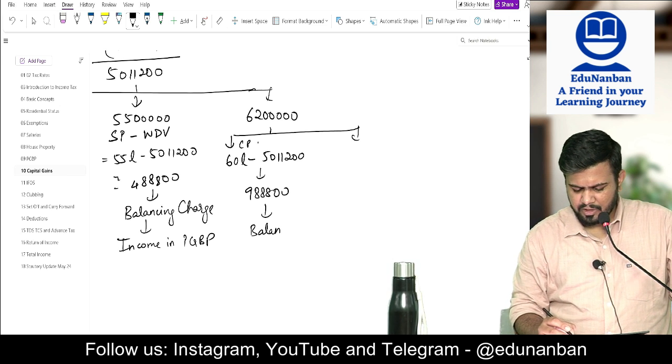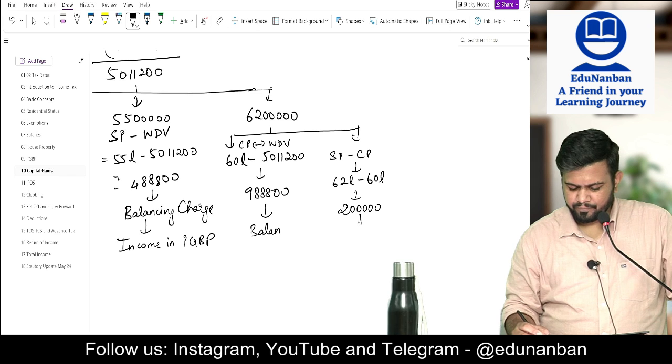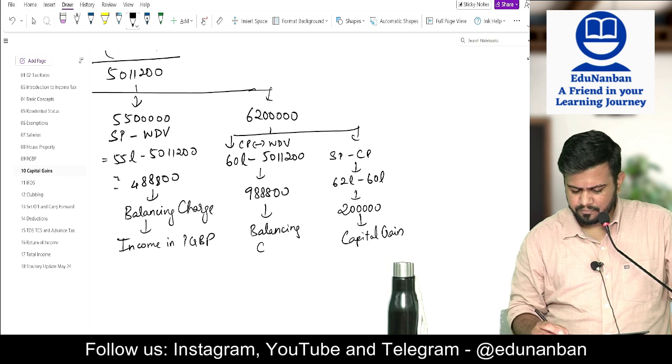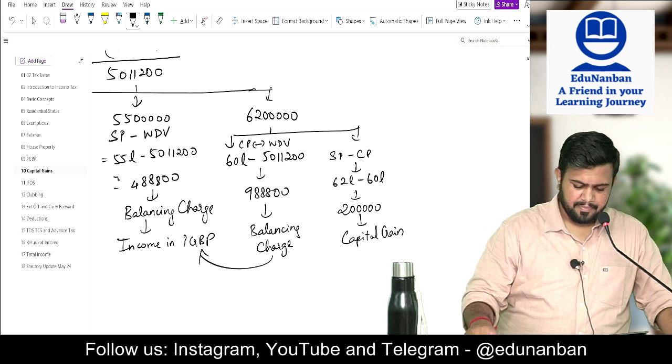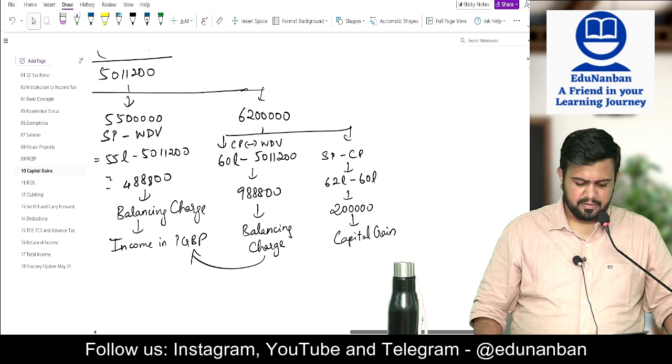This is cost price minus WDV, and selling price minus cost price is equal to 62 lakhs minus 60 lakhs, which is 2 lakhs. This is capital gain.